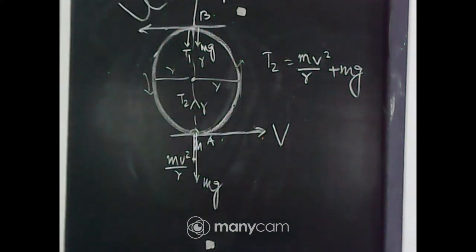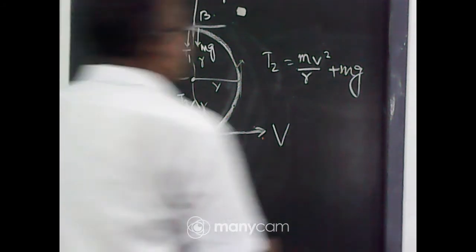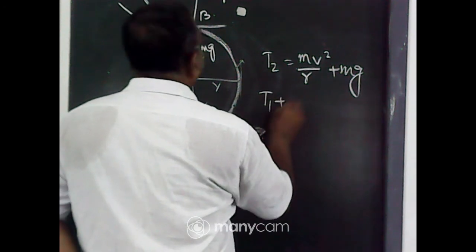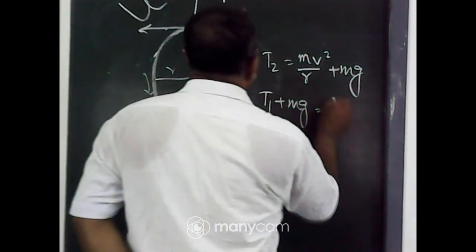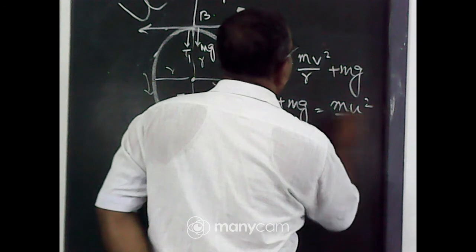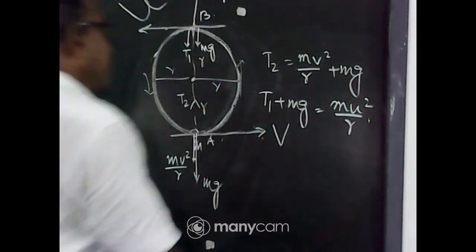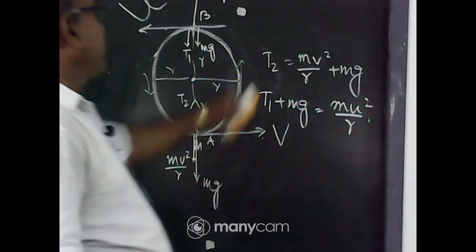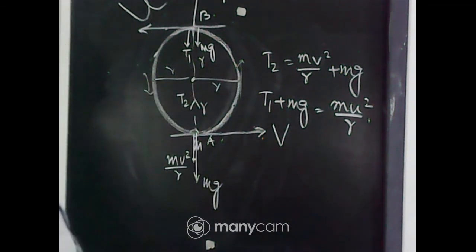So, my dear student, what will be T1 plus mg equal to mu square by r? The two conditions, you know it. This and that point are balanced to each other.